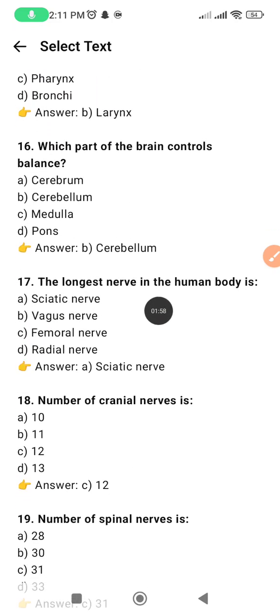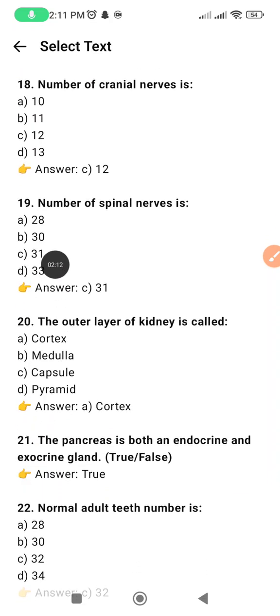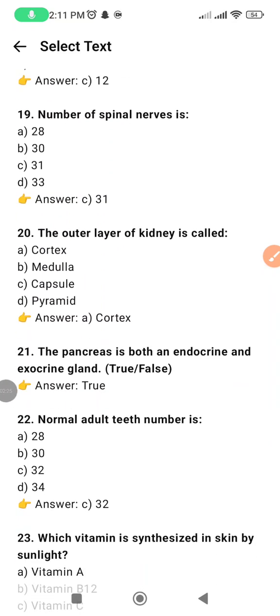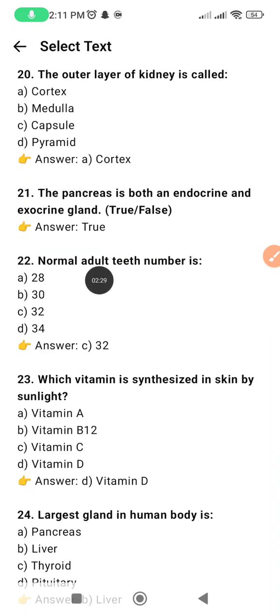The longest nerve in the human body is sciatic nerve. Number of cranial nerves is 12 pairs. Number of spinal nerves is 31. The outer layer of kidney is called cortex. Normal adult teeth number is 32.